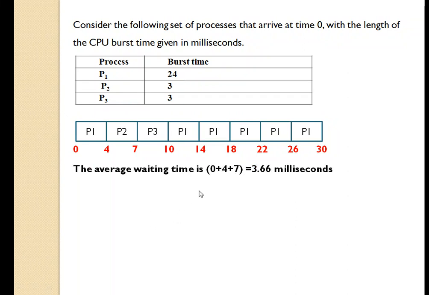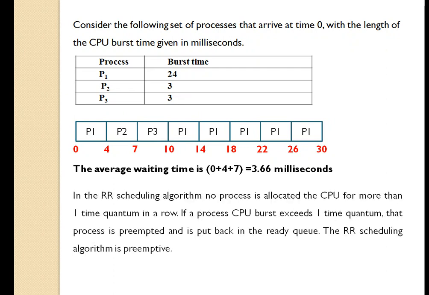So the average waiting time is: for P1, 0 milliseconds waiting time; for process P2, 4 milliseconds; and for process P3, 7 milliseconds. So the total average waiting time is 3.66 milliseconds. I hope you have understood this.